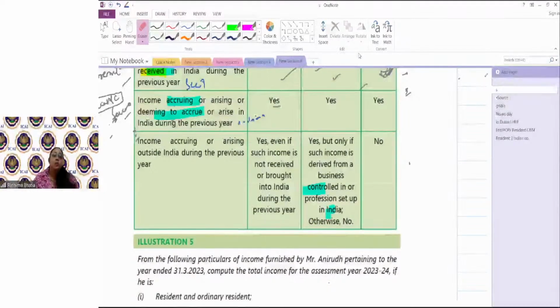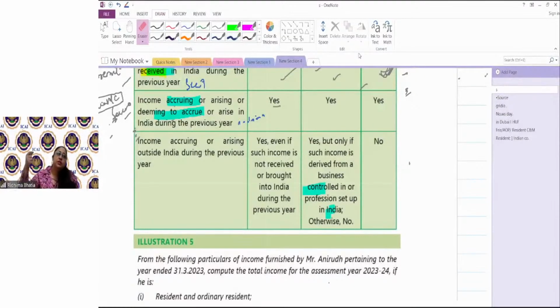Okay. Now we come to profession. If income is derived from a profession set up in India, then in that case it would be taxable income, which is taxable in the hands of RNOR also.